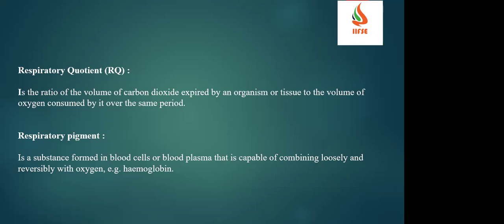And respiratory pigment. Respiratory pigment means it is a substance formed in the blood cells or blood plasma that is capable of combining loosely and also reversibly with oxygen, which is nothing but hemoglobin. How will it happen? In case any accident, incident or injury happens, you will bleed immediately. Over a period of time, it will clot. That is called pigments. That is nothing but hemoglobin.